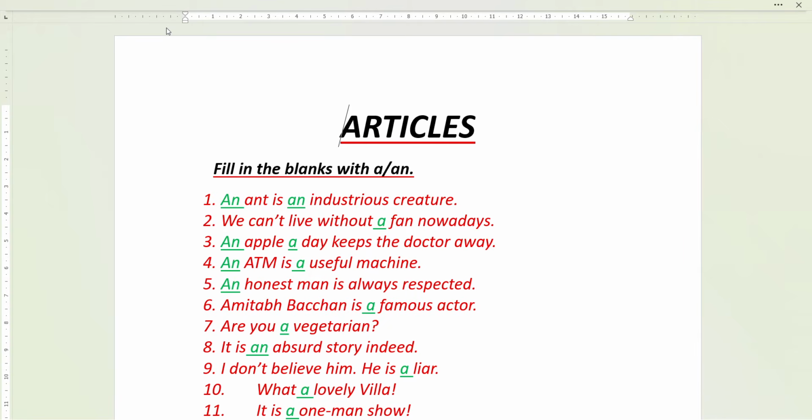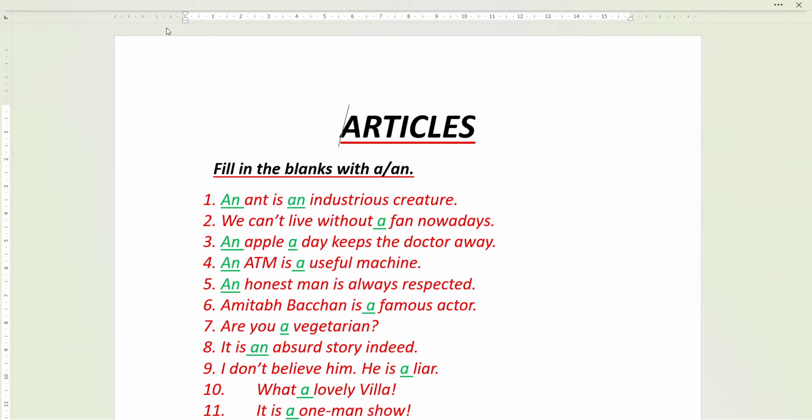A, an and the. These are articles. A is used before singular nouns starting with consonant sounds, and an is used before singular nouns starting with vowel sounds. Okay, what are vowels? A, E, I, O, U. These are vowels.